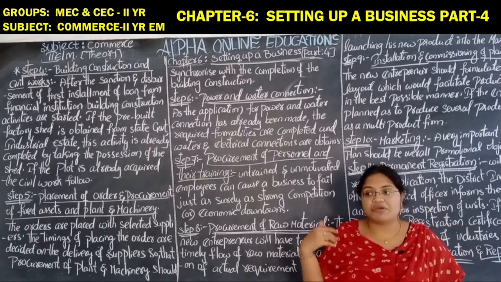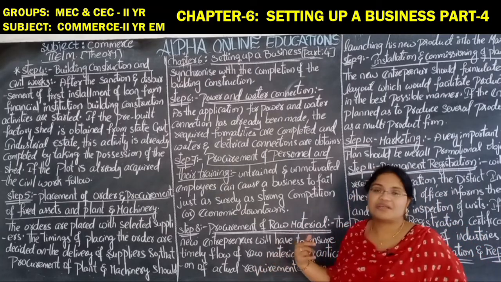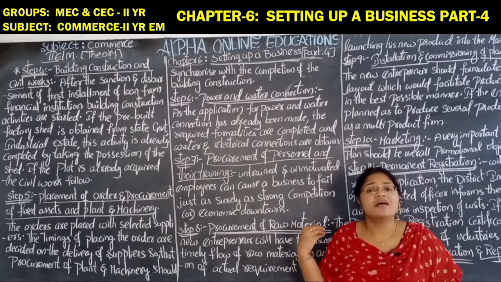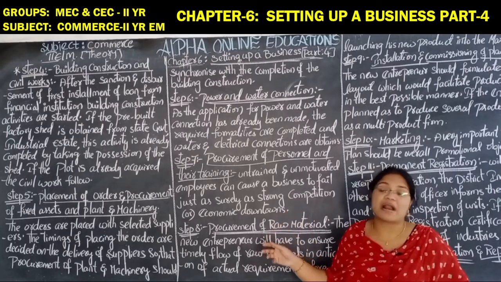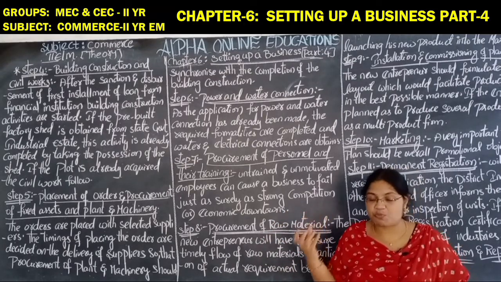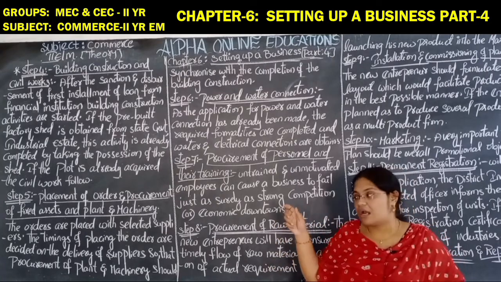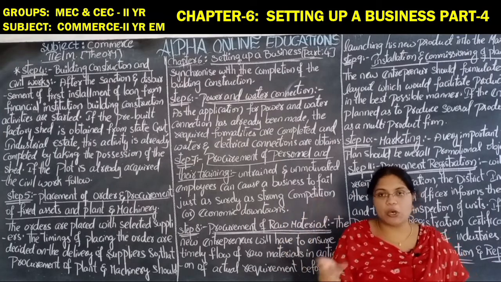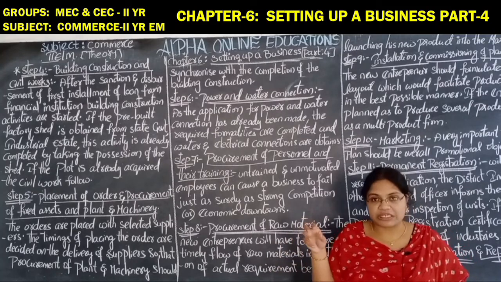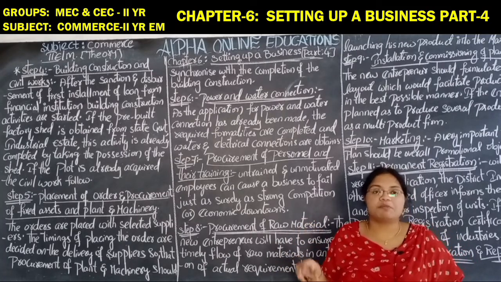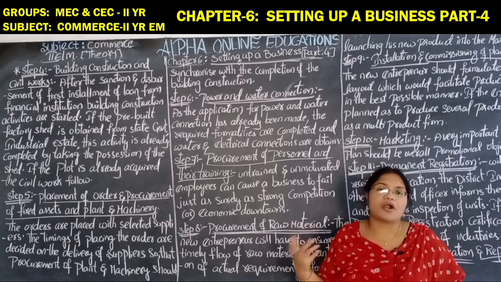Because if they have announced the launch of a new product but don't have any raw material for that product, the image and goodwill of the enterprise will fall and be spoiled. Once the goodwill is spoiled, no financial institution or bank will come forward to give loans, meaning term loans. So whatever raw material is required for the new product should be ordered immediately when they decide to start production of a new product.